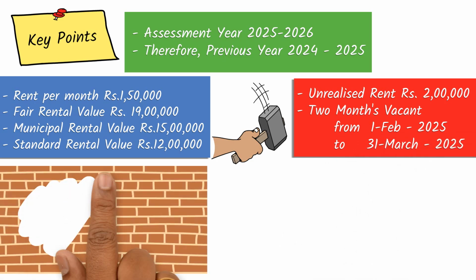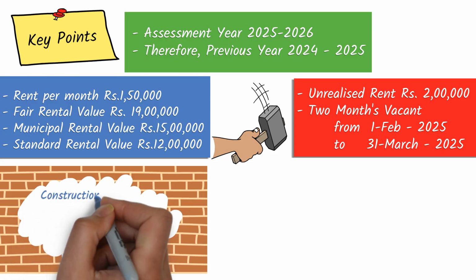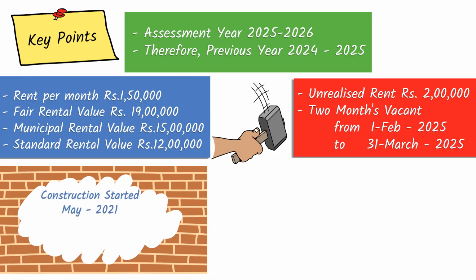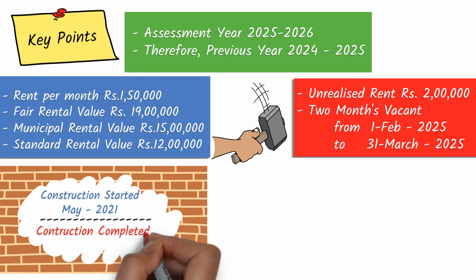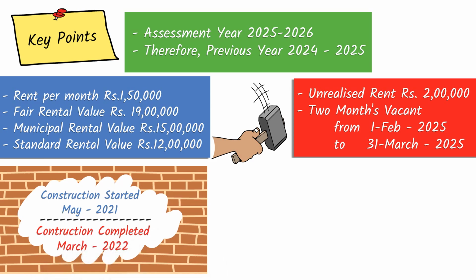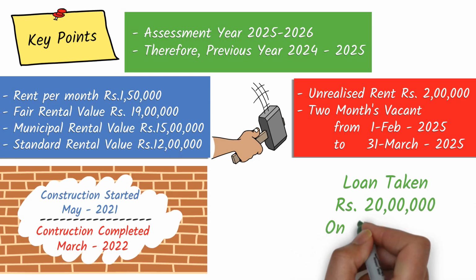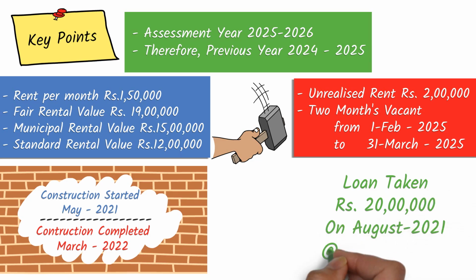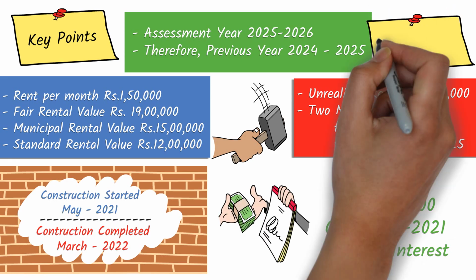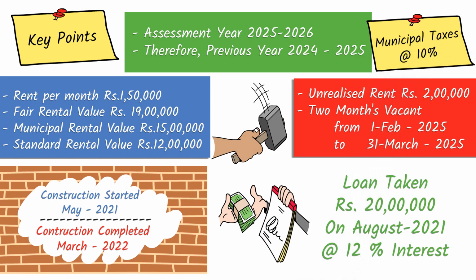And the property construction started during May 2021 and was completed during March 2022. For this purpose, a loan of rupees 20 lakhs is taken in August 2021 at the rate of 12%. There is one more piece of information, that is, the municipal taxes at the rate of 10%.